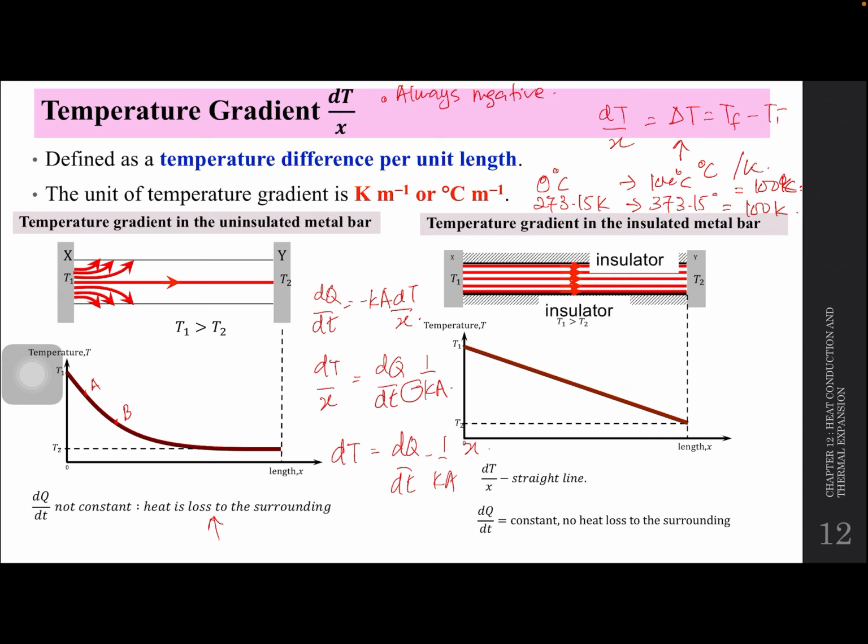So dia akan turun secara macam ni lah, daripada panas dia akan jadi sejuk. So dT over x is a straight line, dia punya gradient. So dq over dt is a constant, no heat loss to the surrounding. Kalau tadi bengkok dia ada heat loss, dq over dt tak constant. Bila turun straight line, dq over dt dia constant, no heat loss to the surrounding.